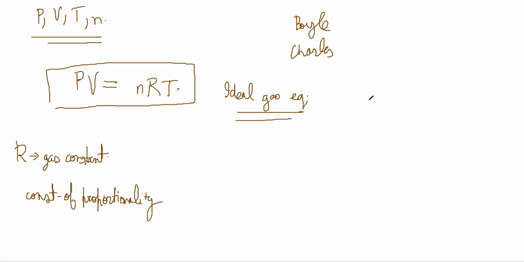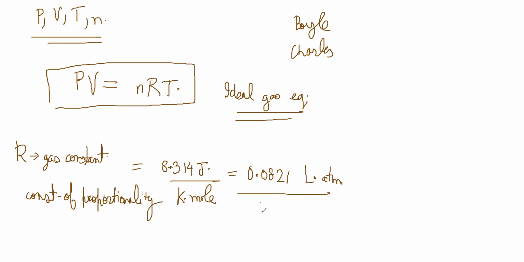So what are the implications of this? It means that the R value is 8.314 joule per Kelvin mole, and it can sometimes also be written as 0.0821 liter ATM. So liter into ATM will give the same thing that comes from joule.